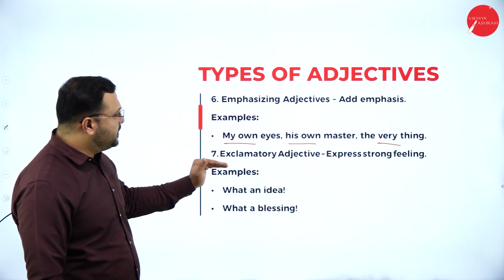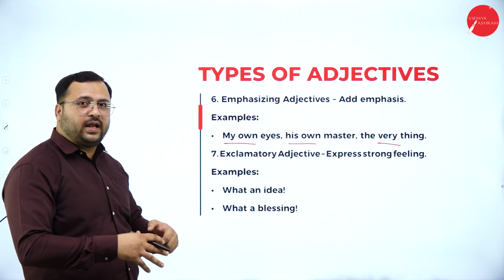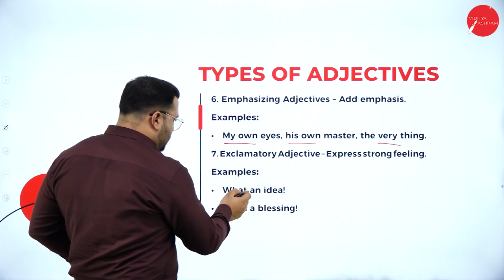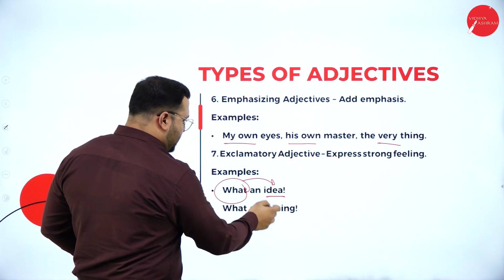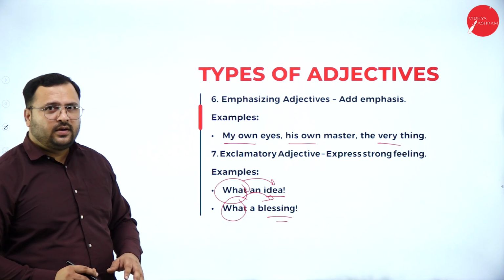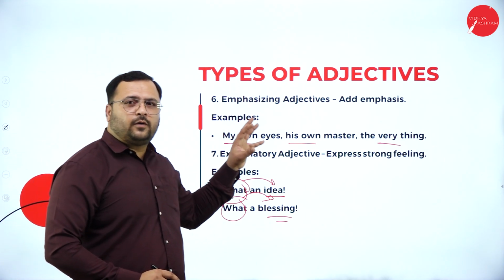Seventh one is exclamatory adjective, expressing strong feelings. They give emphasis again to the noun or pronoun. What an idea. So this, what an idea. This describes about this idea. What a blessing. It talks about blessing. So here, this word, what, is playing the role of an adjective.